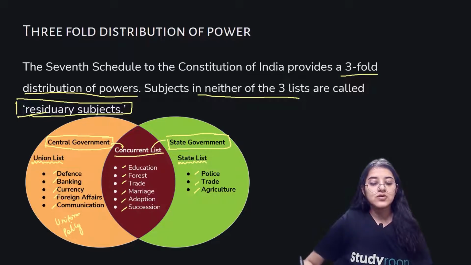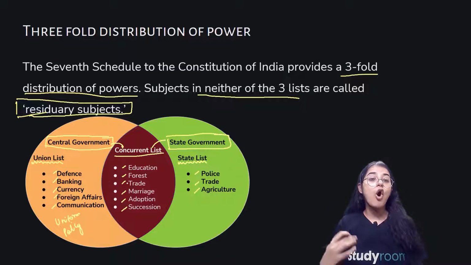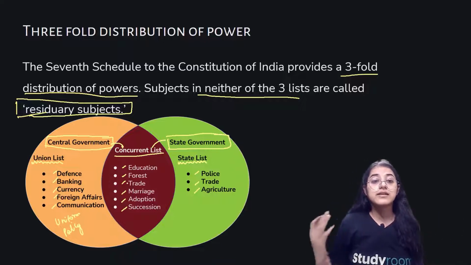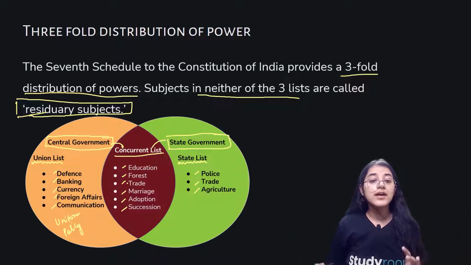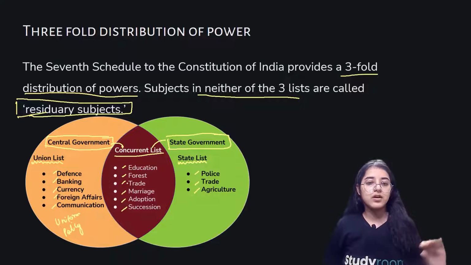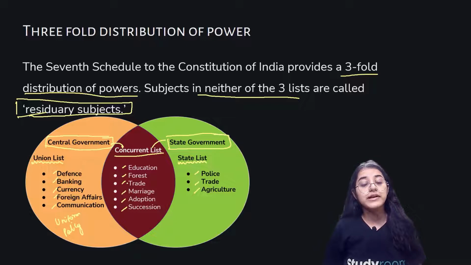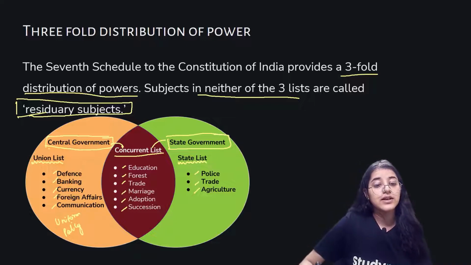But if there is a law conflict between the central government and the state government, the power to make any law related to it will rest with the central government. It will prevail to the central government.